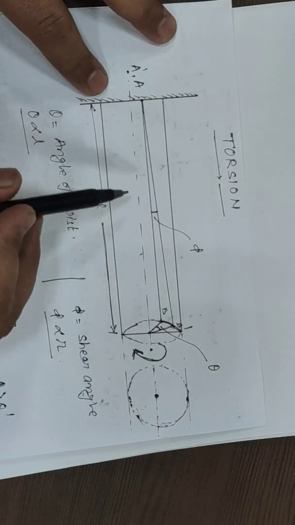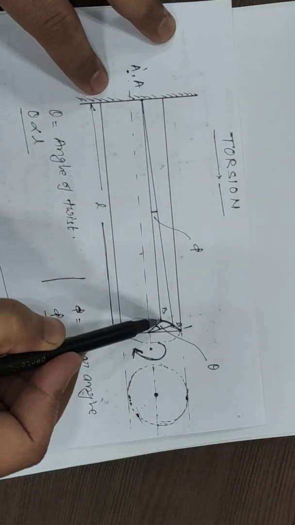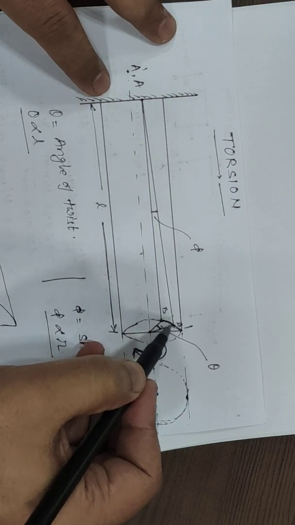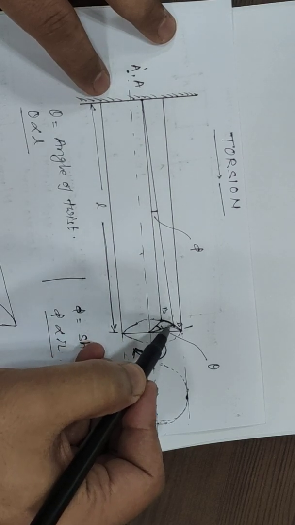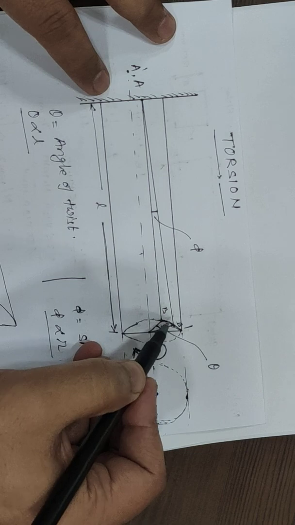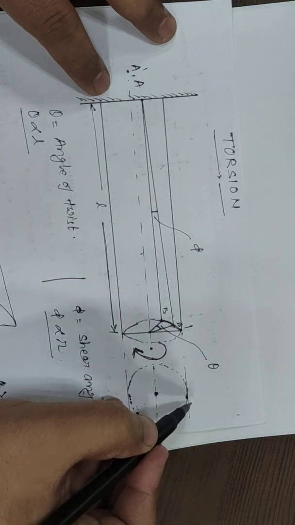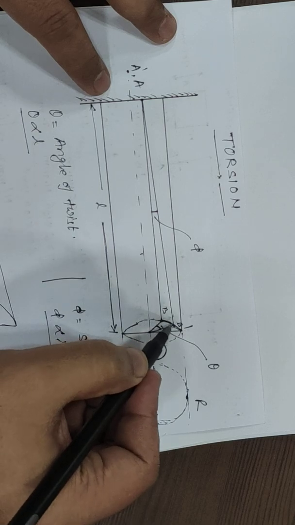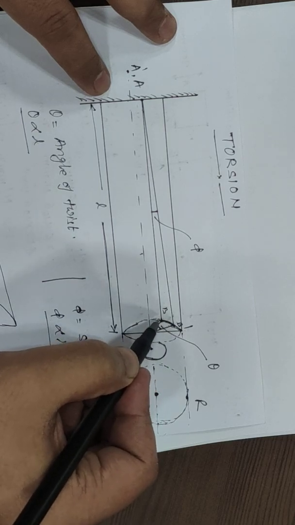This length is very small, so we can assume it as a line, and if R is the radius of the shaft, then this length will be R d theta.